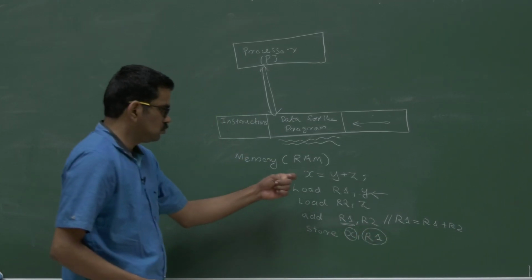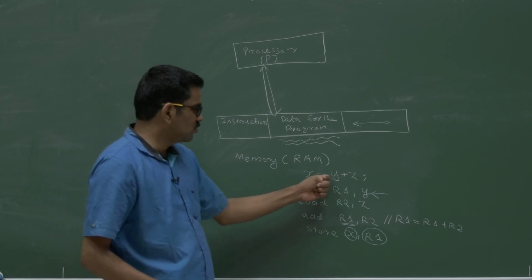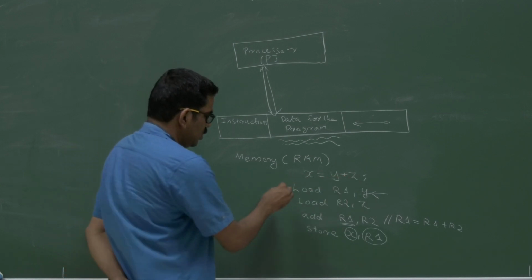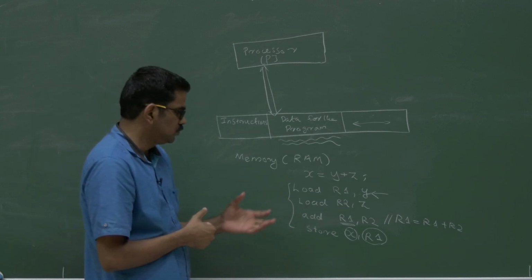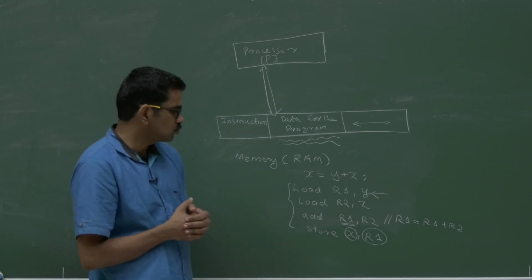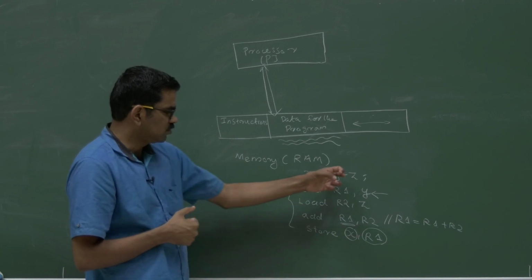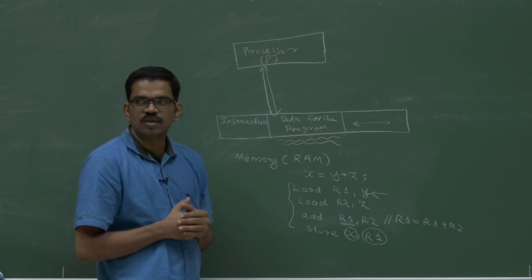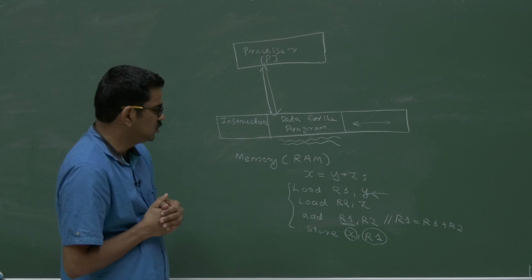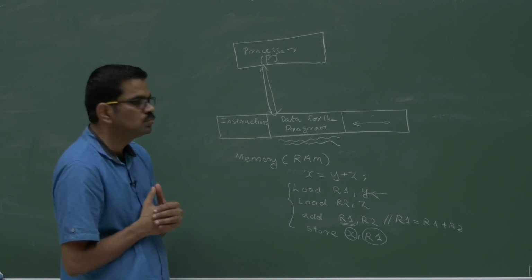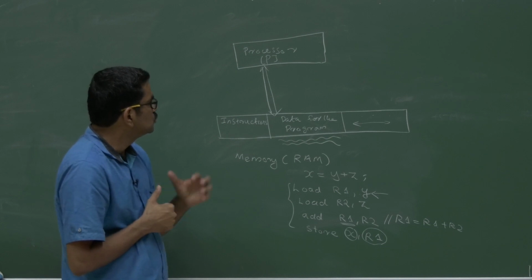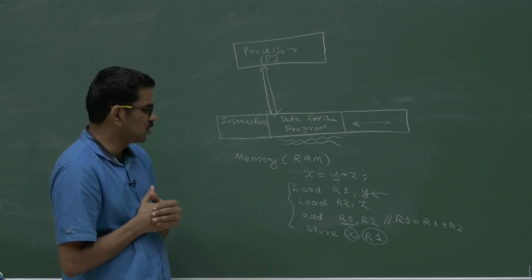So a simple high level language statement like X equal to Y plus Z may lead to these 4 processor instructions like load, add, store. Even though X equal to Y plus Z is a simple high level language statement, when it is converted to machine code which is understood by the processor, the real hardware, it may require multiple instructions.